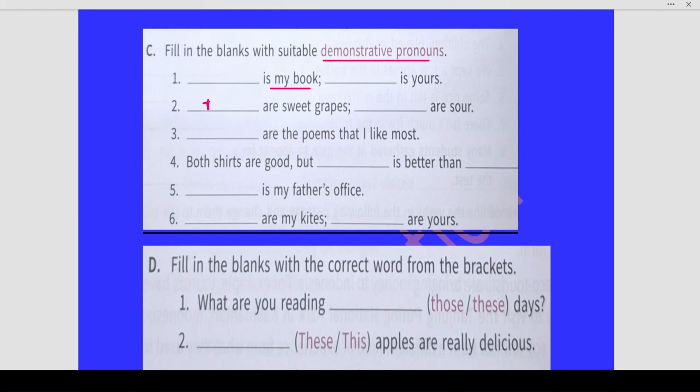Why are we writing these, T H E S E? Because it is followed by the plural verb are and grapes, which is a plural noun. These are sweet grapes, they are sour. Okay. Why they? Because plural grapes. Now this is my book, that is yours.